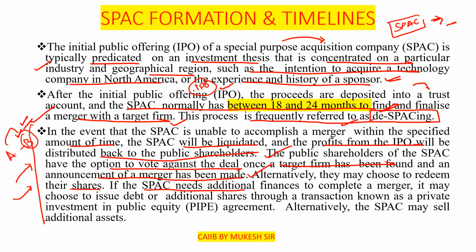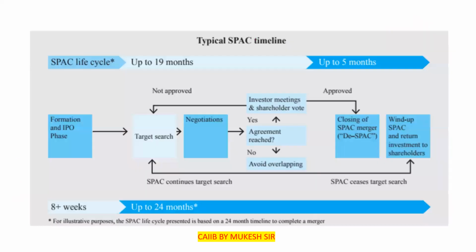If the SPAC needs additional finances to complete a merger, it may choose to issue debt or additional shares through a transaction known as PIPE, private investment in public equity agreement. Alternatively, the SPAC may sell additional assets basically to raise the additional funds. Clear? So either through debt, or through the PIPE, or even by selling additional assets, they can get the money.